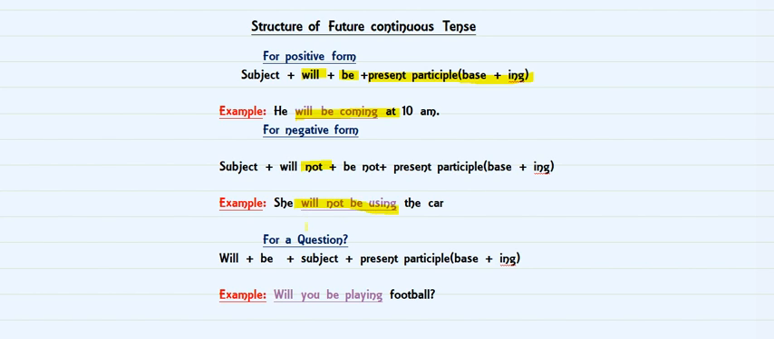For a question, if you have to write a question, then will will come before, and then the subject will come in the center, like in all other previous examples also when we were doing, and then be and the present participle form of the verb. So what you have to write is, will you be playing football? So that is how you can write a sentence, and this is the structure for future continuous tense.